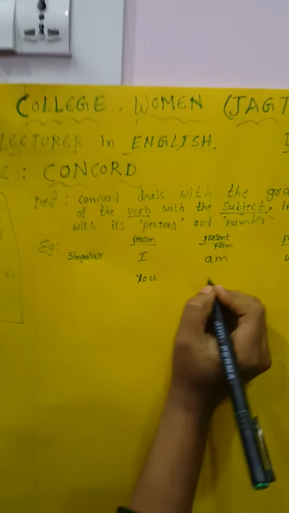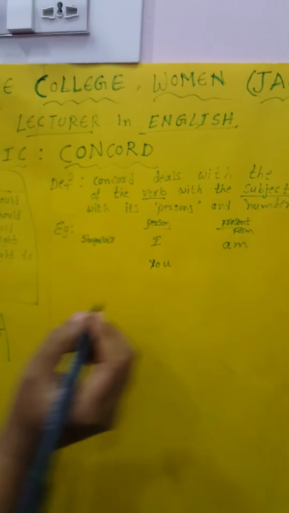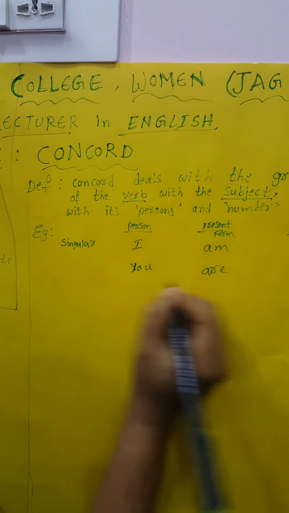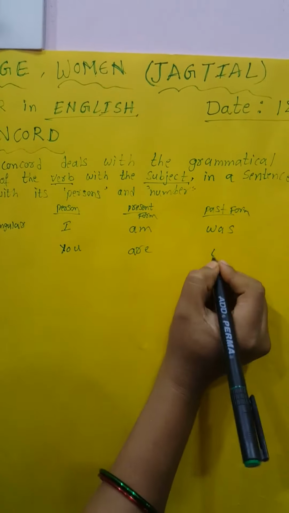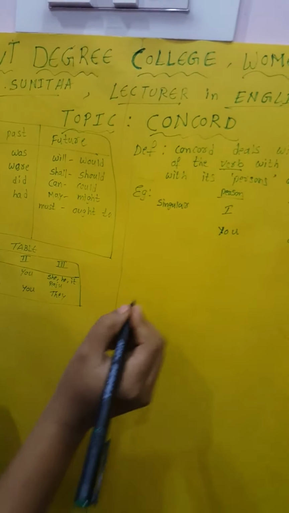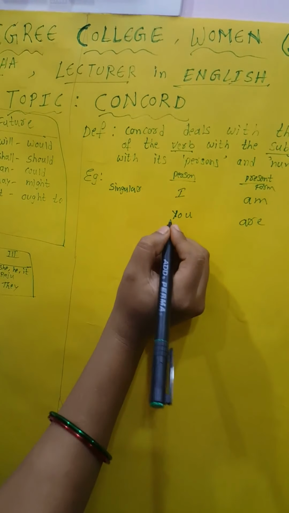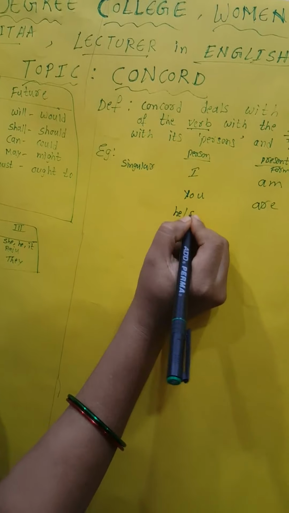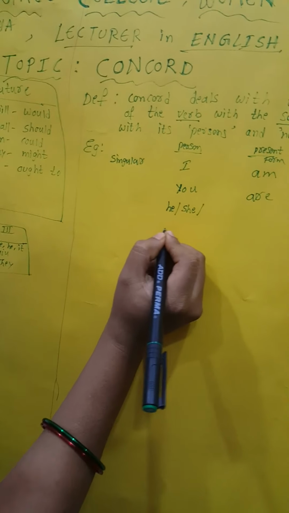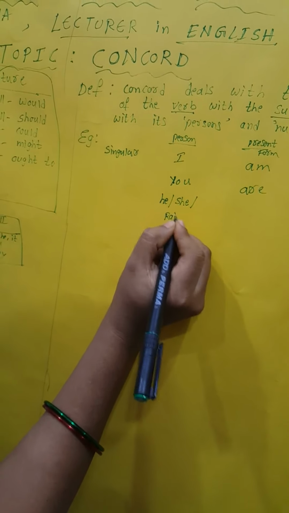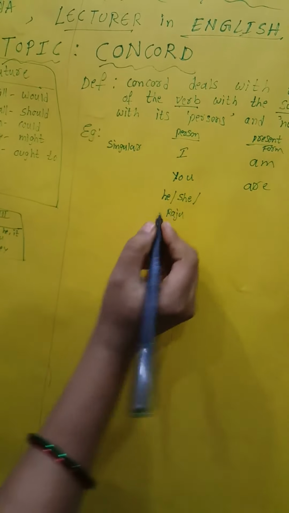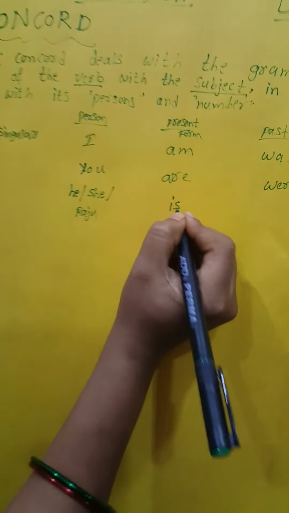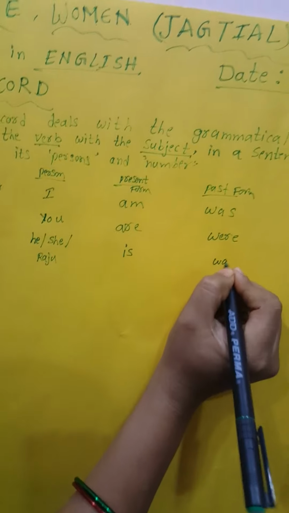In the present form, the helping verb are comes: you are, and the past form were. And the third person: he or she or Raju, any proper noun. The present form is and the past form was.